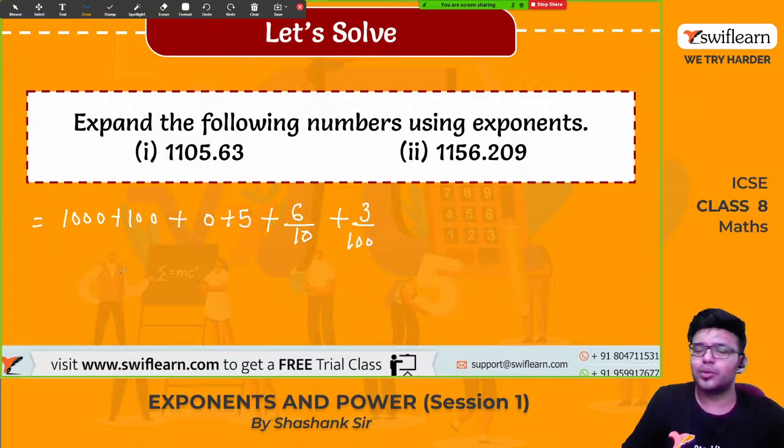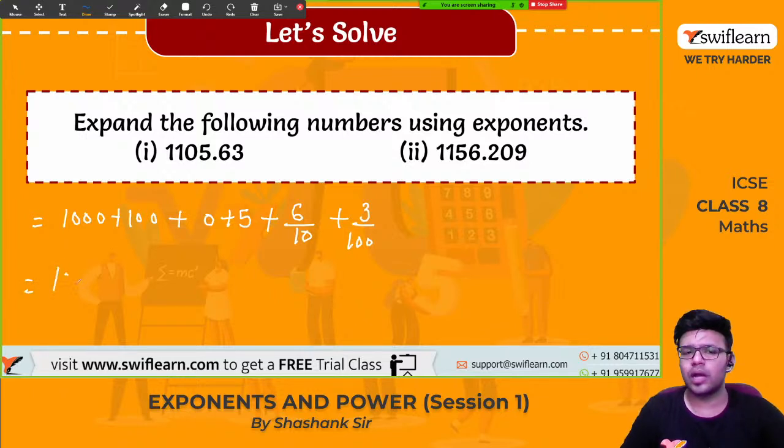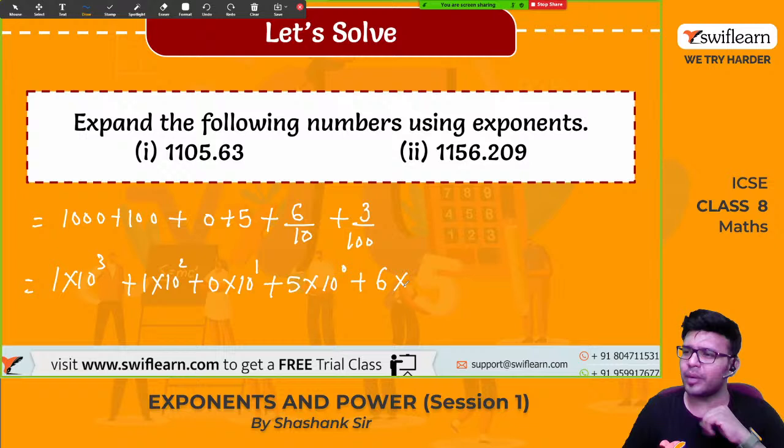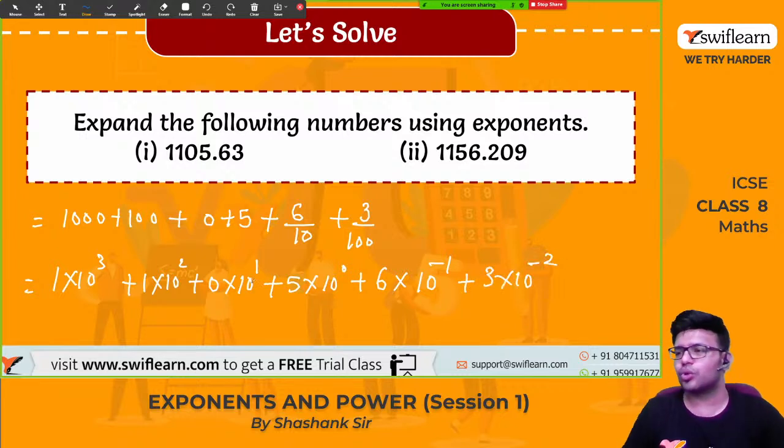Now write it using the exponents, means 1 into 10 raised to 3 plus 1 into 10 raised to 2 plus 0 into 10 raised to 1. 0 multiplied by any number is 0. Plus 5 into 10 raised to 0 plus 6 into, what should I write here? Can you comment in the chat, students? What should I write here? 6 into 10 raised to minus 1 plus 3 into 10 raised to minus 2. This is the answer for the first one.